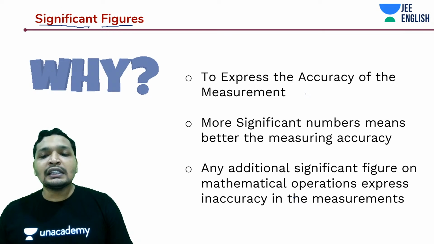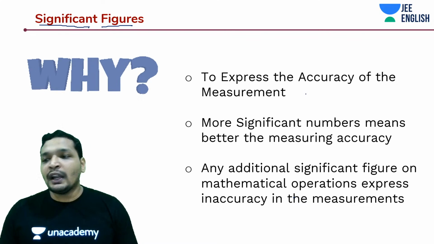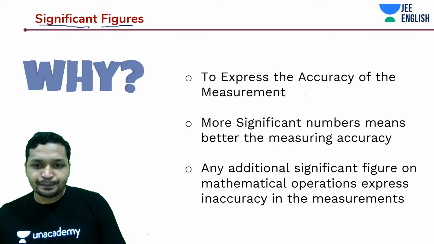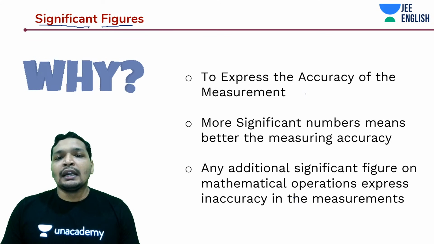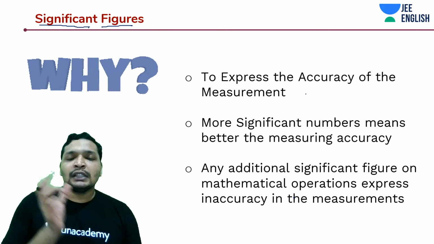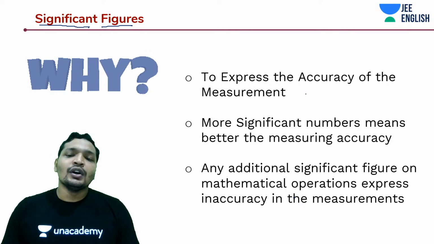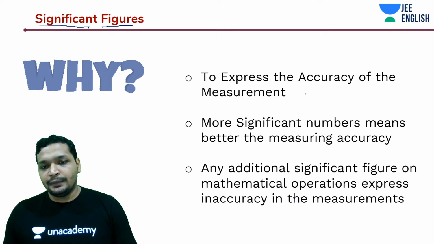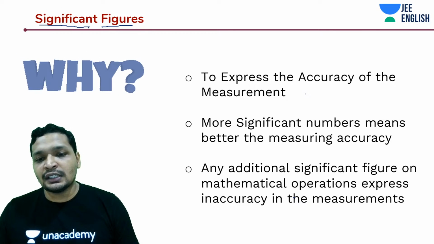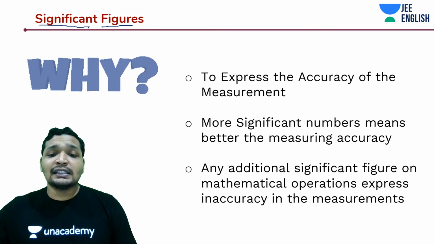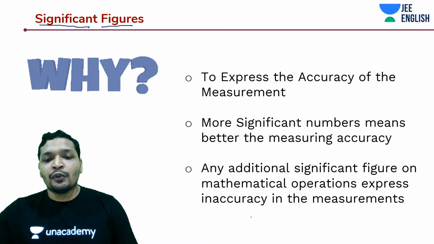And any additional significant figure in a mathematical expression, so this is one of the clauses. When I'm talking about significant figures, there is one more thing. If you're multiplying two quantities, and one of them has a lot of significant figures and the other does not, the one with fewer significant figures actually tells you the accuracy of the measurement. Any additional significant figure in the mathematical operations, other than what we should have, expresses inaccuracy in the measurement. That is one of the most important things.